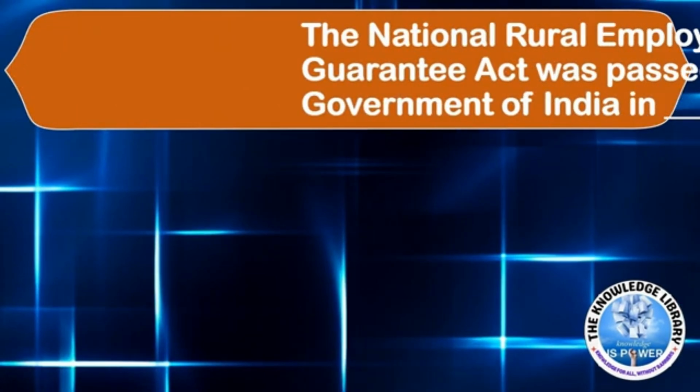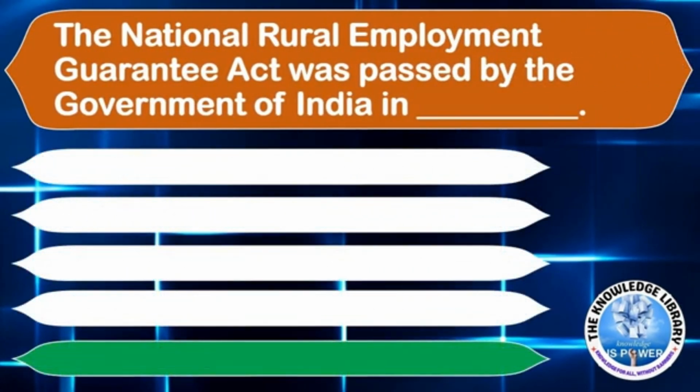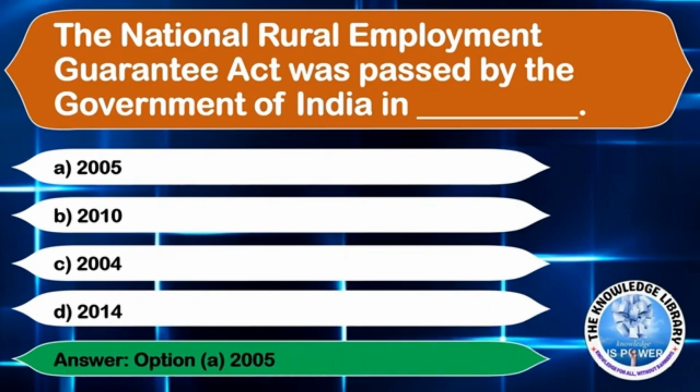The next question is, the National Rural Employment Guarantee Act was passed by the Government of India in dash. Option A 2005, Option B 2010, Option C 2004, or Option D 2014. The correct answer is Option A 2005.